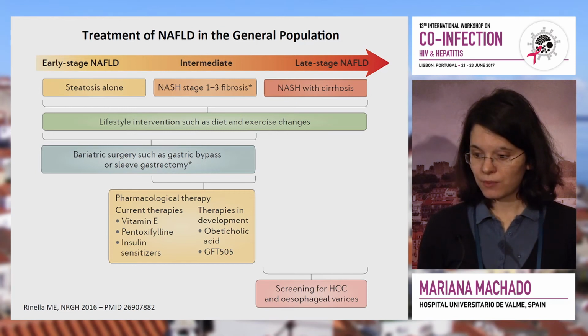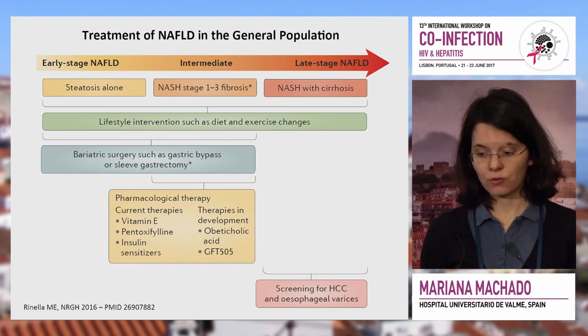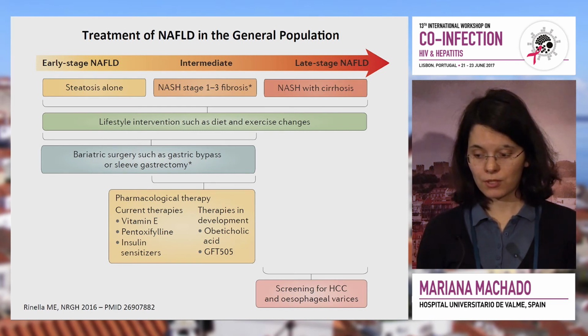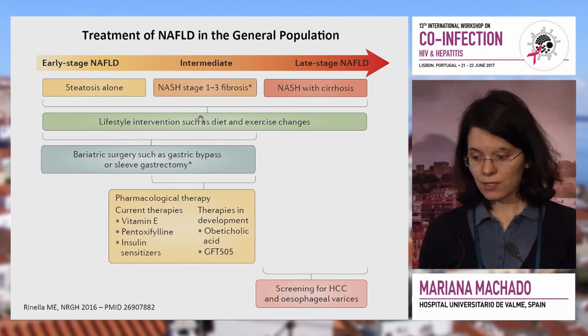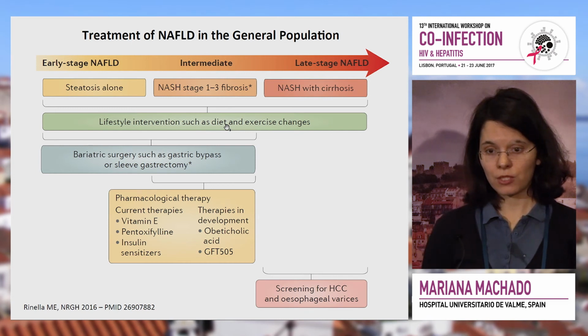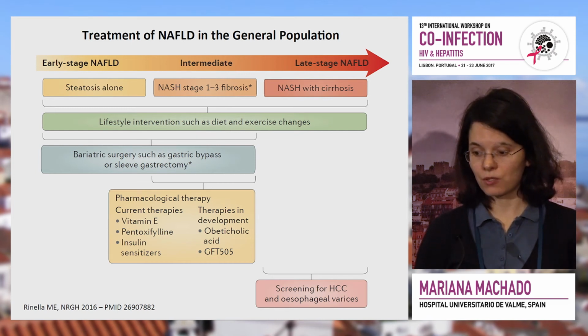Lastly, regarding the treatment of NAFLD. In the general population, we know that all patients should be submitted to intensive lifestyle intervention with diet and exercise changes, maybe considered for bariatric surgery if morbid obesity is present, because those patients are at risk not only of developing worse liver disease, but also of dying of cardiovascular disease. And also we know that losing weight will have an effect on NAFLD, NASH, and fibrosis. Patients that already have fibrosis are the patients that worry us most, because those are the patients at risk of developing late-stage NAFLD.